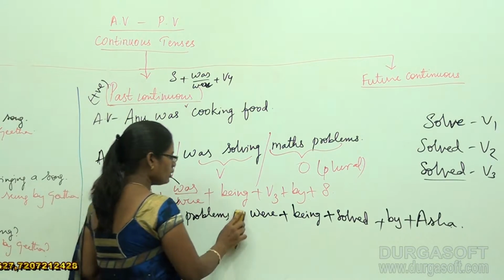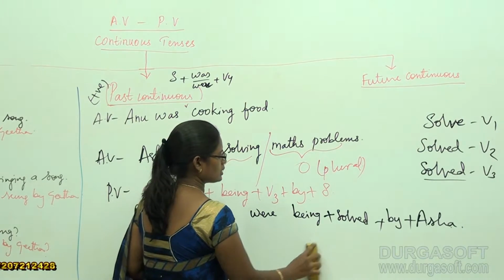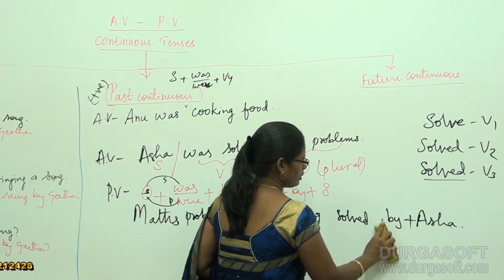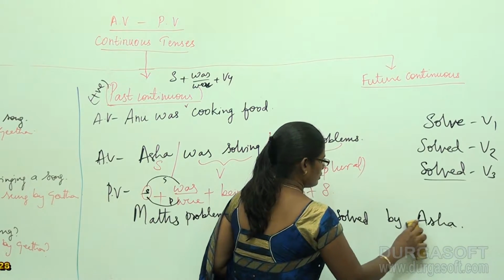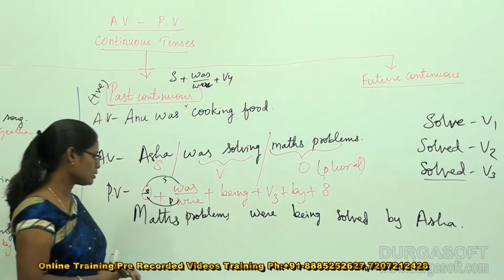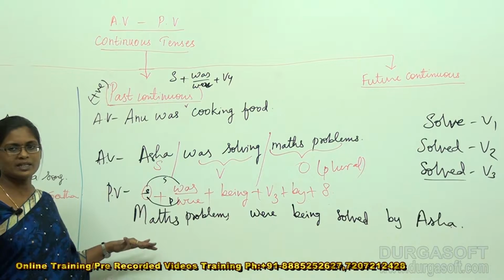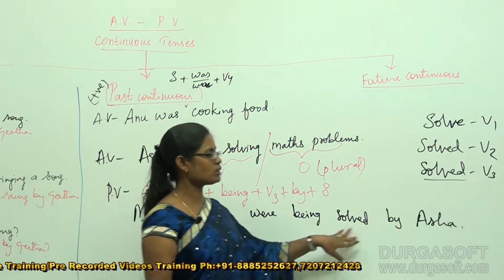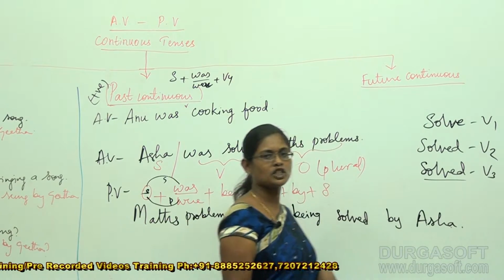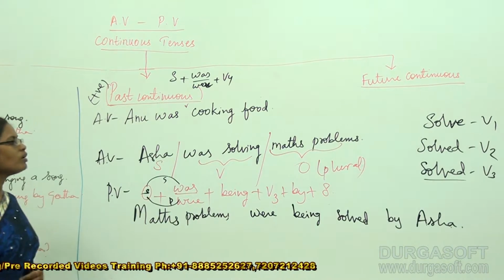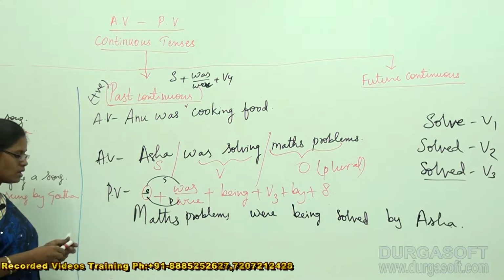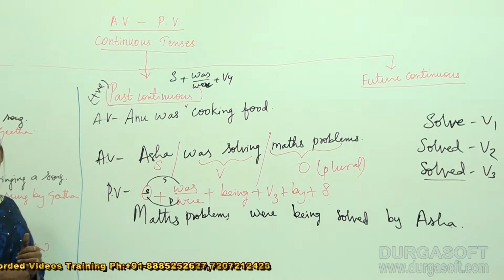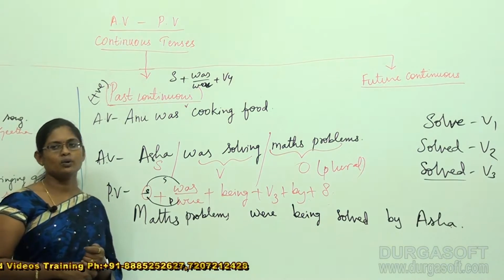Now try to remove all the spaces that are mentioned in between the words. Now you read it, how beautifully it has been organized, right? So maths problems were being solved by Asha. This is our actual formation of passive voice for positive past continuous active voices.